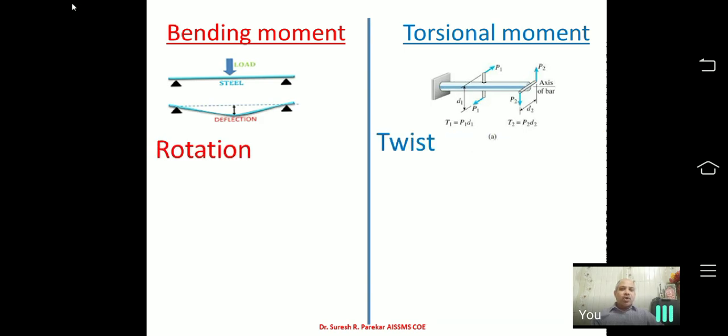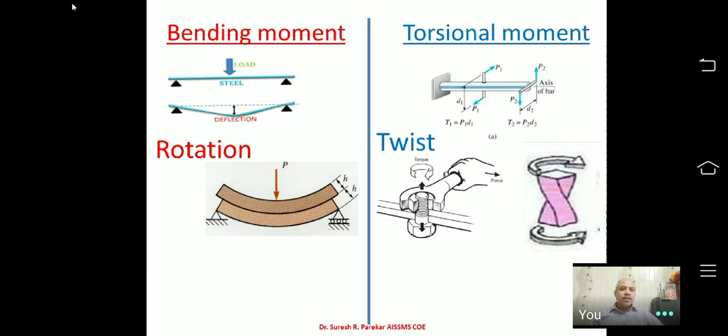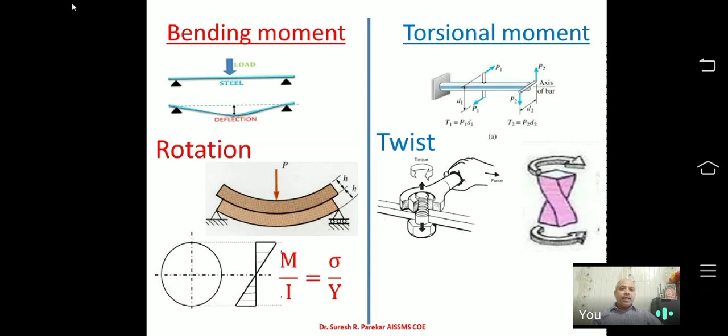Now when we talk about bending moment, a rotation will be developed due to deflection of the member, and here twist will be developed when we talk about torsional moment. Now you can see over here, we have twist. In the second figure you can see, whenever you are going to tighten any bolt, then you are going to get twist over there. And then this is most important.